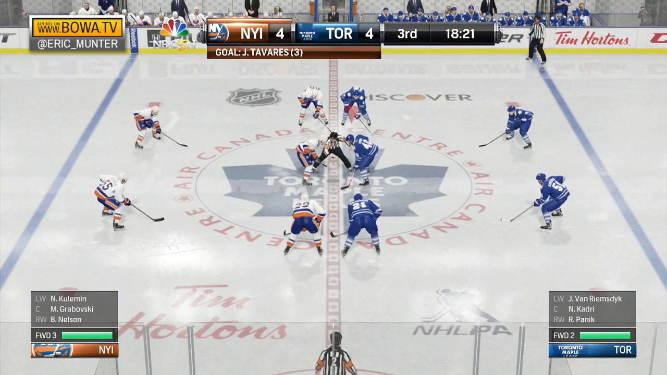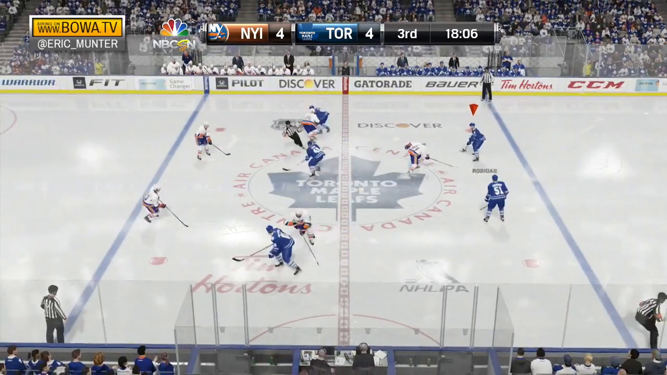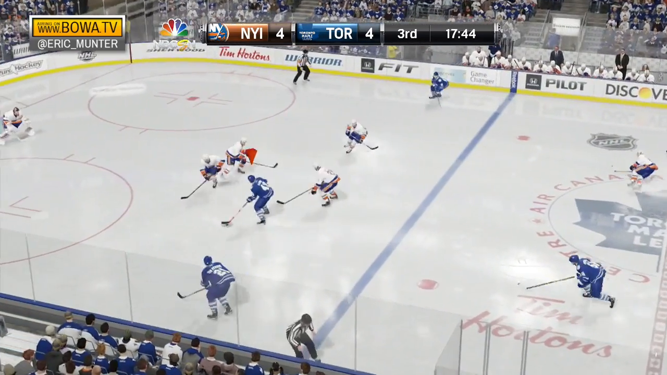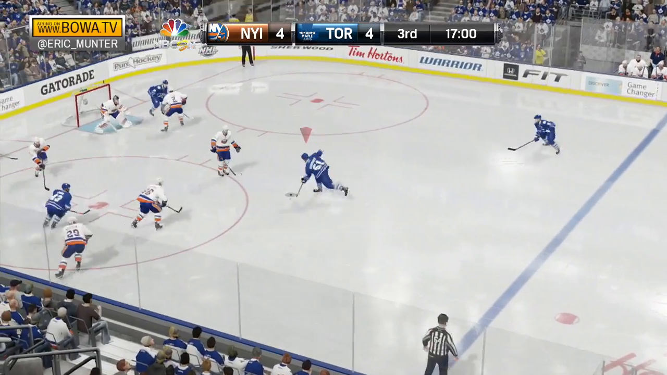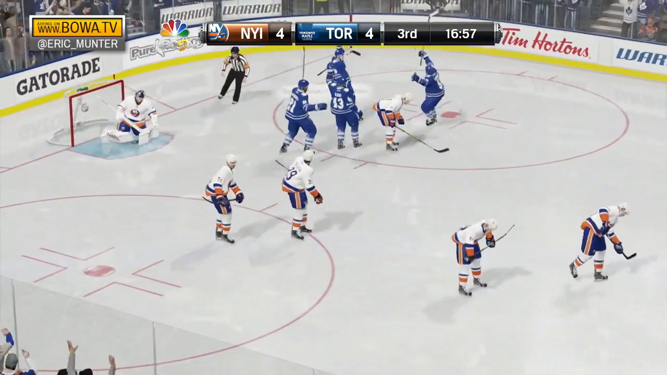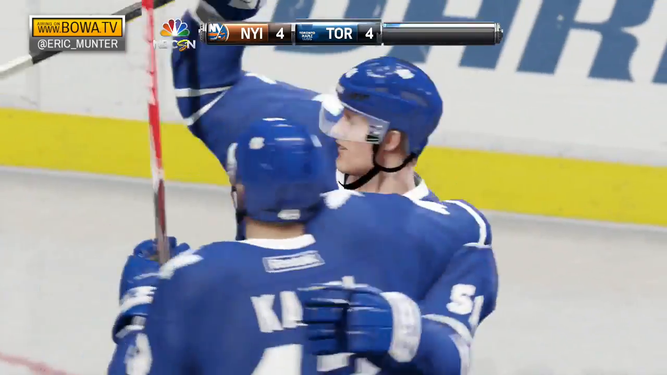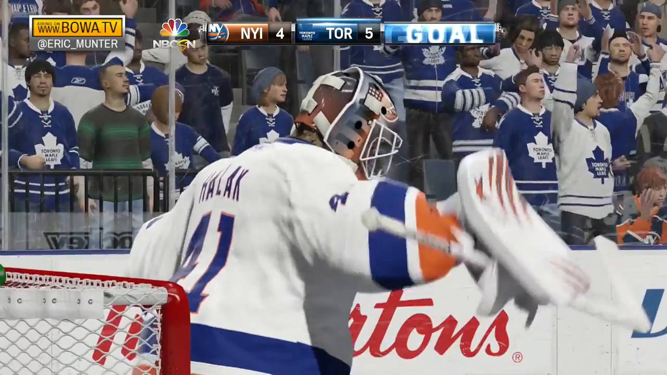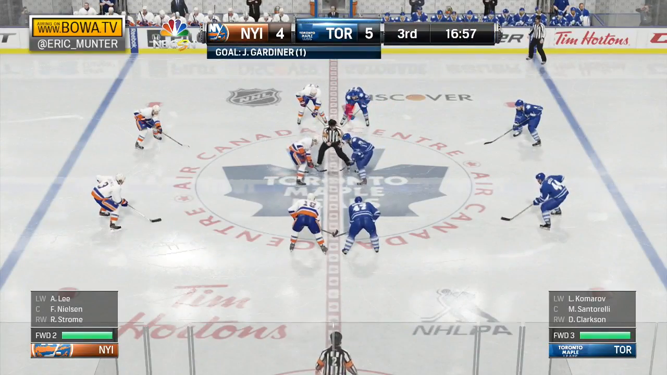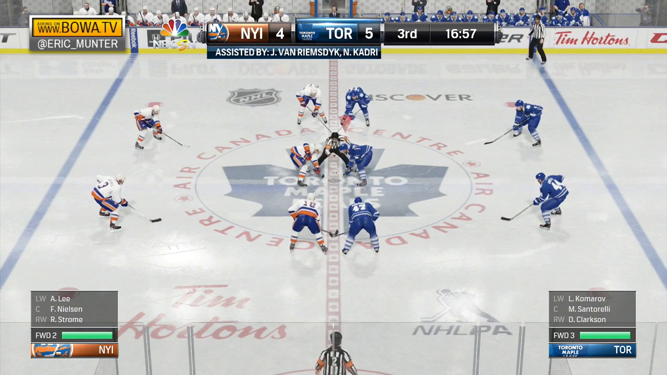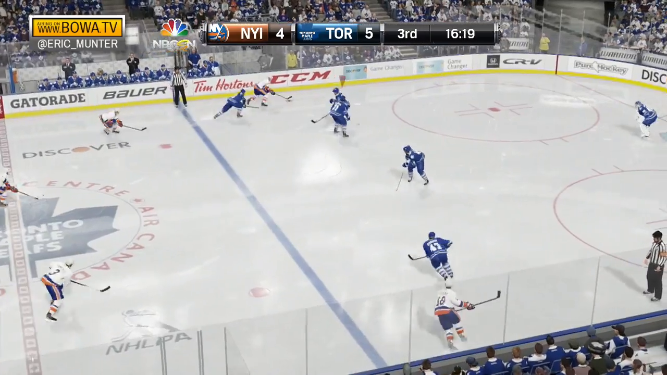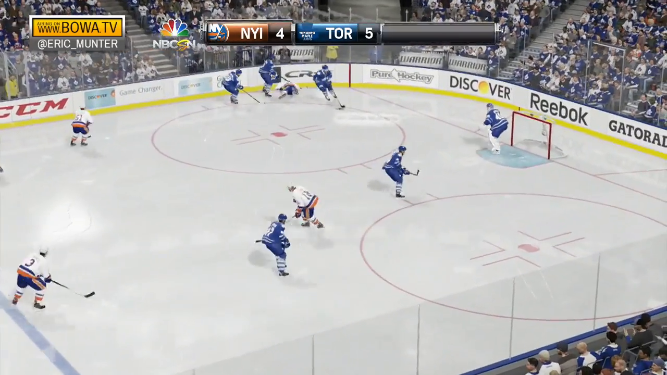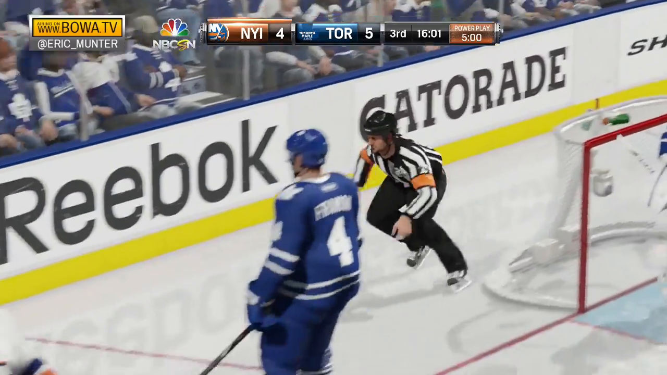New York, refusing to go away in this hockey game, has battled back from a 4-2 second period deficit and ties the game at 4 on the very first shift of the third. Toronto in the offensive zone, scores! Jake Gardiner, the latest goal getter for Toronto. Van Riemsdyk and Kadri assist. And the Maple Leafs have the lead back, but a penalty.